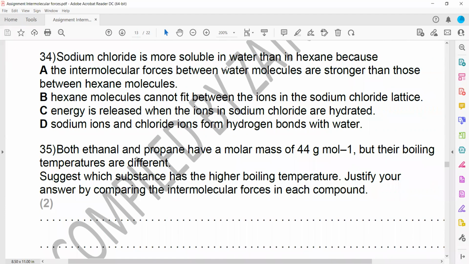Because when ionic compounds mix in water, the ions are surrounded by water molecules. Sodium, a positive ion, is surrounded by oxygen, which is partially negative. And the chloride ion, the negative ion, is surrounded by partially positive hydrogen. When water molecules surround these ions, bonds form, and bond forming is exothermic. So it will release energy, and that energy is called hydration energy.